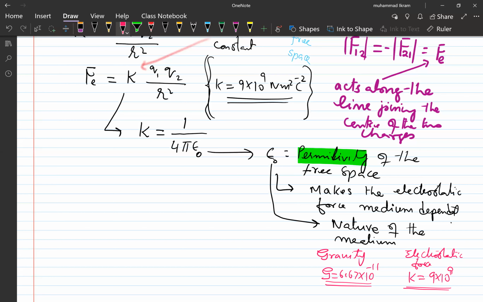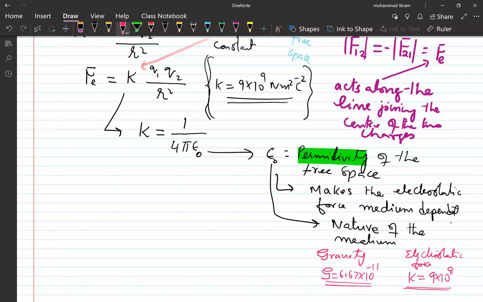gravitational force. And I would like to give you a kind of home assignment. Your assignment is that if you have two bodies, each of 1 kilogram mass, separated at a distance of 1 meter, or the distance between their centers is 1 meter, and if each has 1 coulomb of charge on it also, then calculate the ratio of the electrostatic force to the gravitational force, that which force is stronger and by which factor.